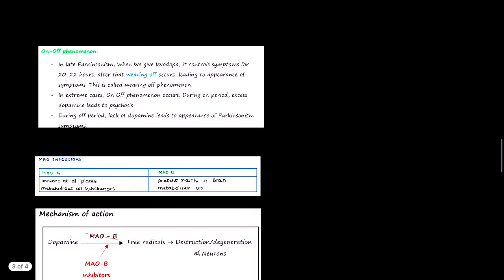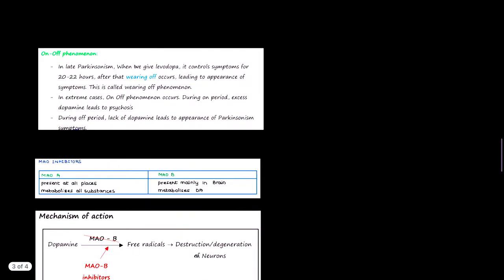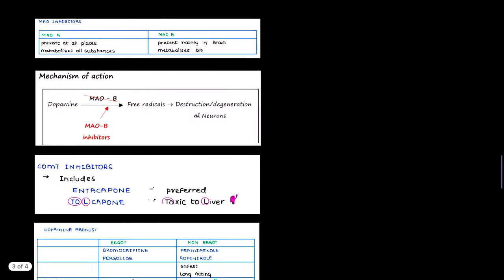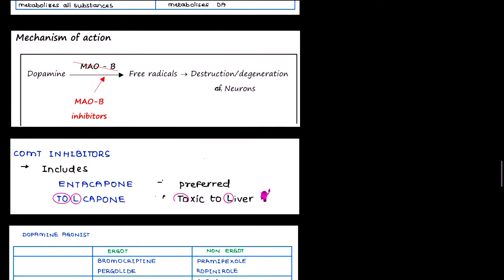Now for this MAOB inhibitor, what are the drugs that we need to know right here? These are selegiline, rasagiline and safinamide. These are also used in the on-off phenomenon, to correct the on-off phenomenon. Now, as we have talked about MAO inhibitors, let's talk about COMT inhibitors.